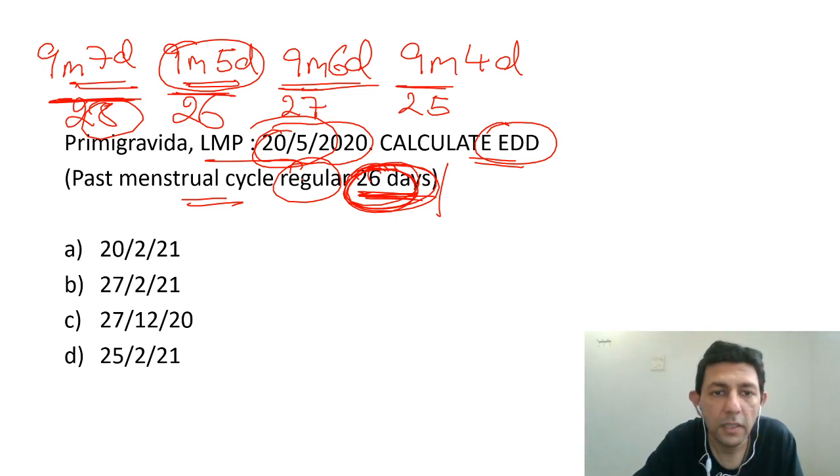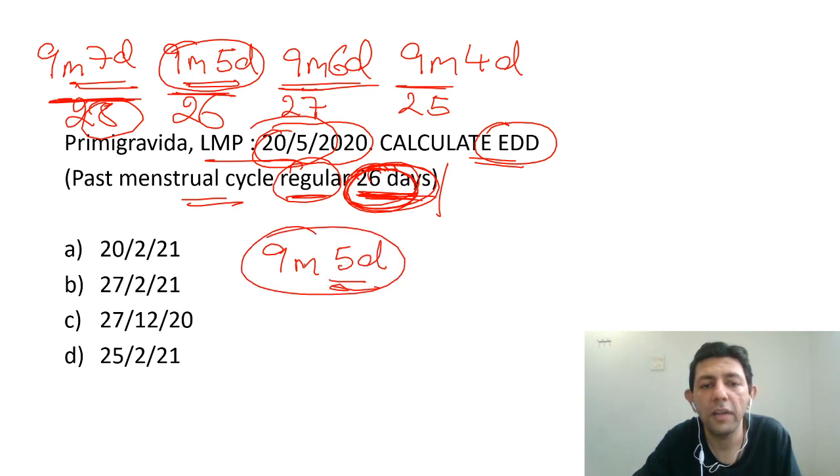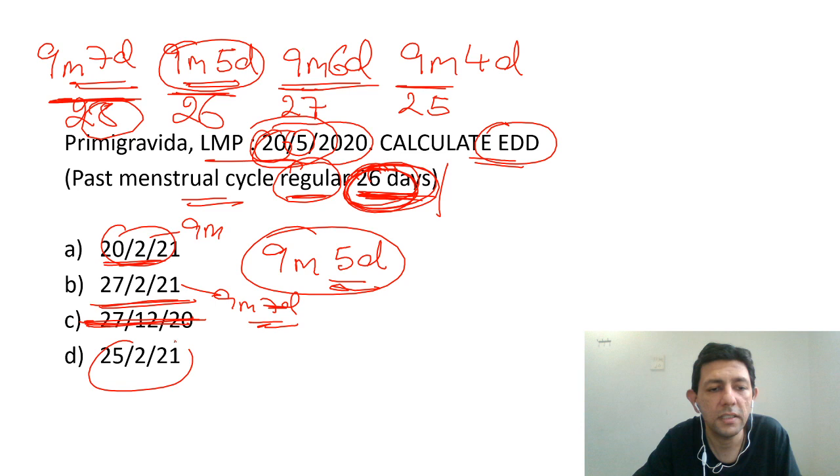Okay, so if it is a regular 26-day cycle, we are supposed to add only 9 months and 5 days to the calculation instead of 9 months and 7 days. So February 20th: May becomes February when I add only 9 months. We know from the previous calculation that it has to be the month of February. This is 9 months and 7 days added, and this is the answer.